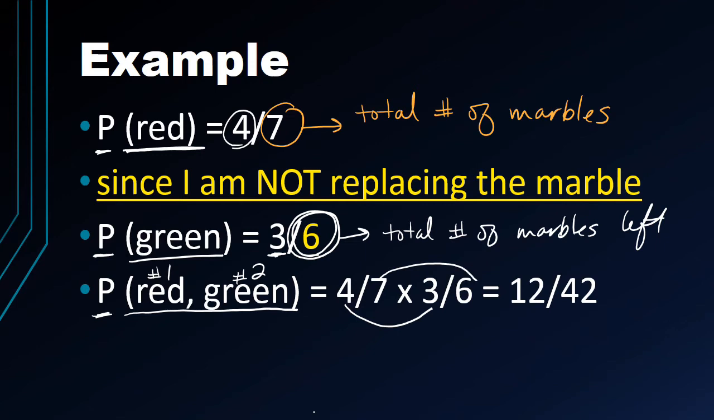And then we can simplify this as always. And what we'll do is we'll do that together as a group. So we know that the probability of this dependent event happening is that for every 42 times this event happens, 12 times we're going to get the red and green marble.